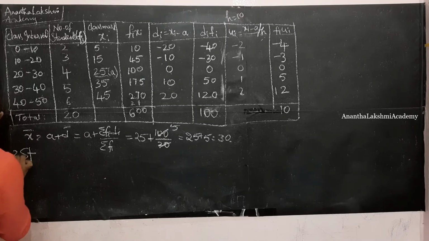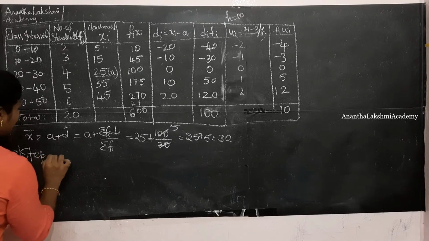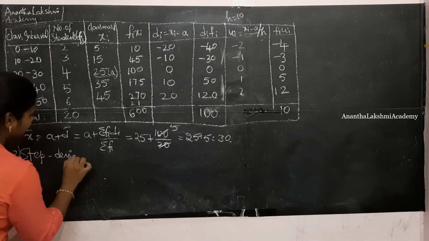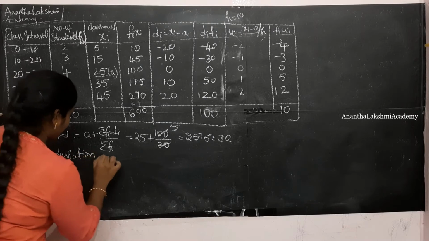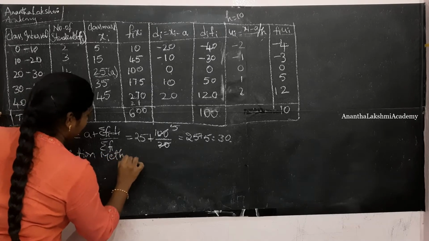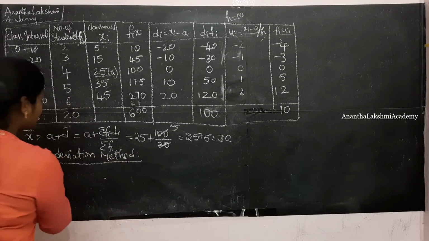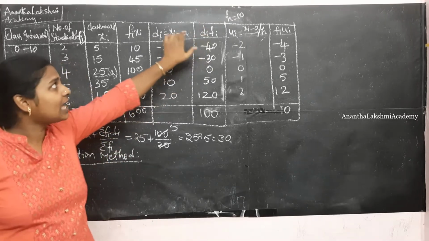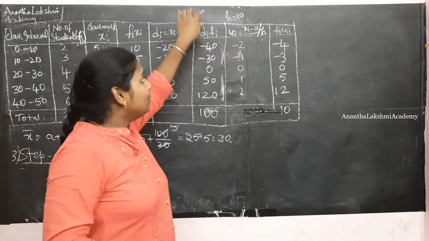This is the third method, which is the step deviation method. In the assumed mean method, we calculated the mean for deviation.